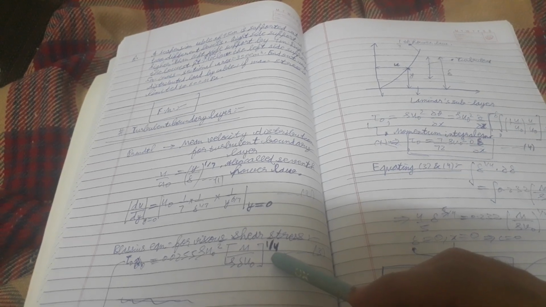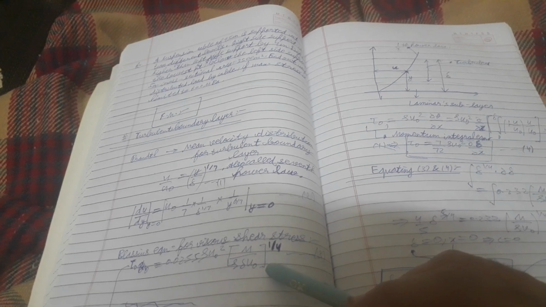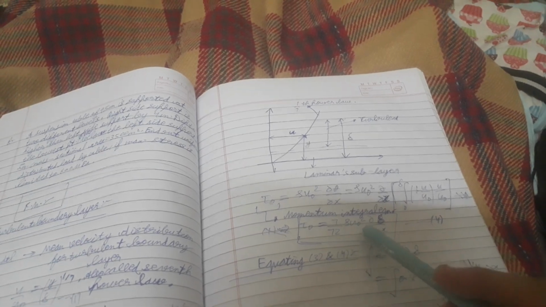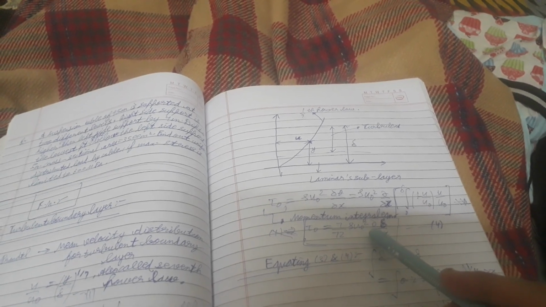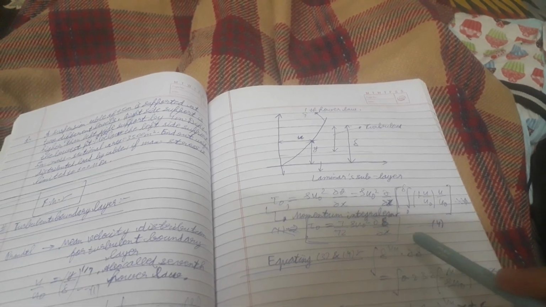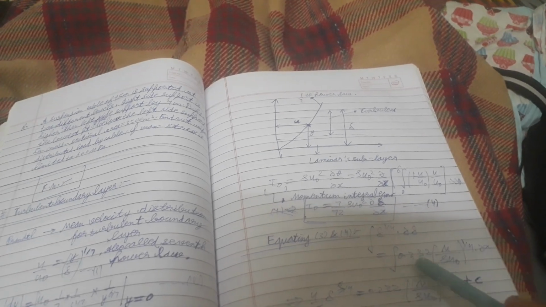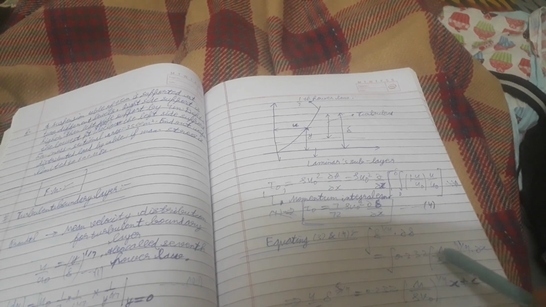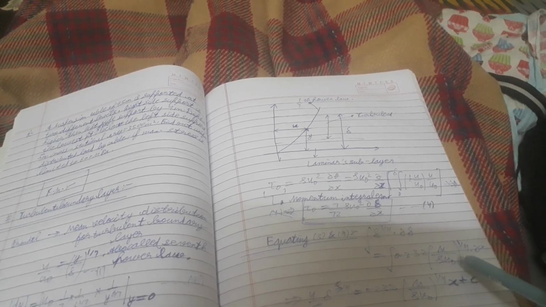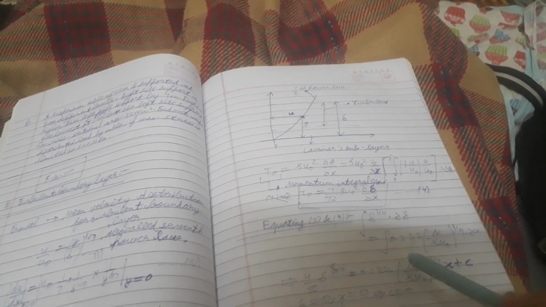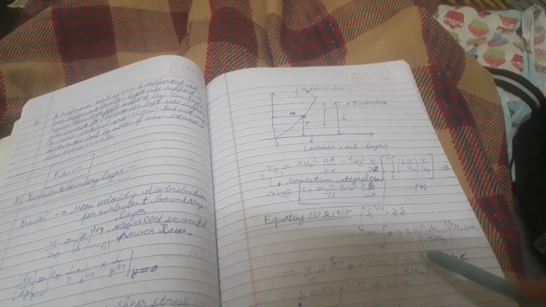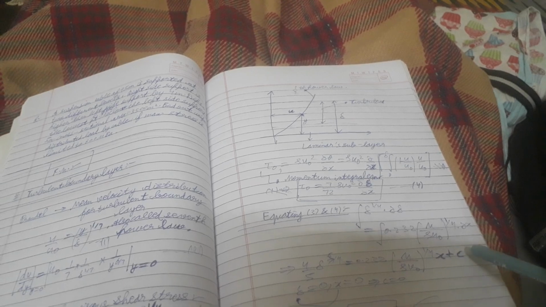τ₀ = 0.0255 ρU₀² (μ/(ρδU₀))^(1/4), and this equation τ₀ = 7/72 ρU₀² dδ/dx. Then δ^(1/4) dδ = 0.232 (μ/U₀)^(1/4) dx. Integrating, 4/5 δ^(5/4) = 0.232 (μ/(δU₀))^(1/4) x + constant. When δ = 0, x = 0, which implies the constant is 0.